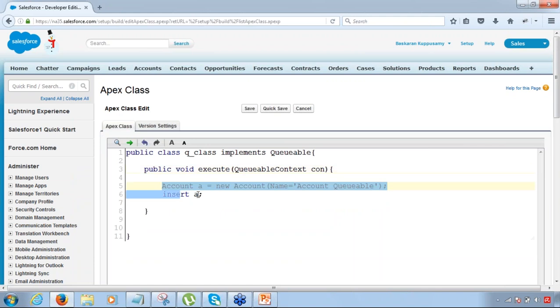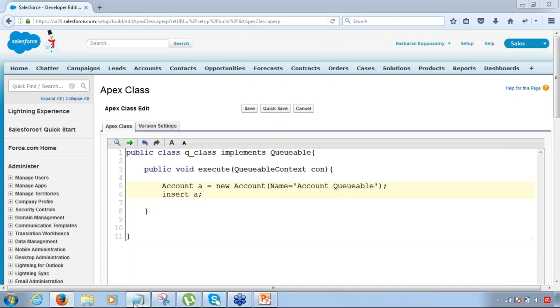Now, I've written very simple code here. I just want you to focus on the Queueable logic. I don't want you to focus more on this, but this can be anything. You can write any code here. Now, this code is ready to be put in the job queue, and this can be monitored. Now, the question is, how do I put it in the job queue? The class is ready, but how do I put it in the job queue?